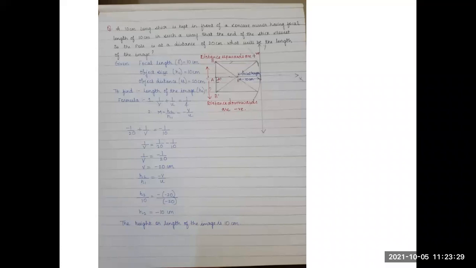We will see one example. A 10 centimeter long stick is kept in front of the concave mirror having focal length of 10 centimeter in such a way that the end of the stick closest to the pole is at a distance of 20 centimeter. What will be the length of the image? Okay, I have tried to show the pictorial representation of this given numerical word problem.